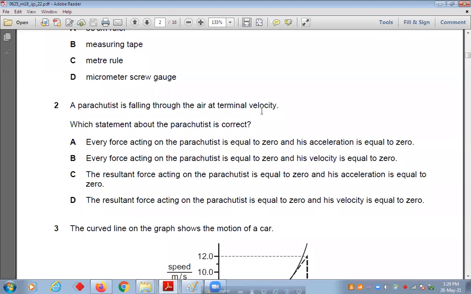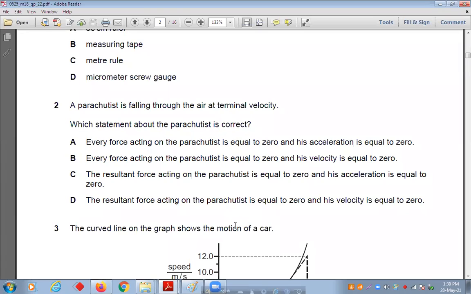Option B is every force acting on the parachute is equal to 0 and its velocity is also equal to 0. The first one told acceleration 0 and the second one told velocity 0. If the velocity is 0, then the object will be at rest. But is the object at rest? No, sir. So option B is wrong.